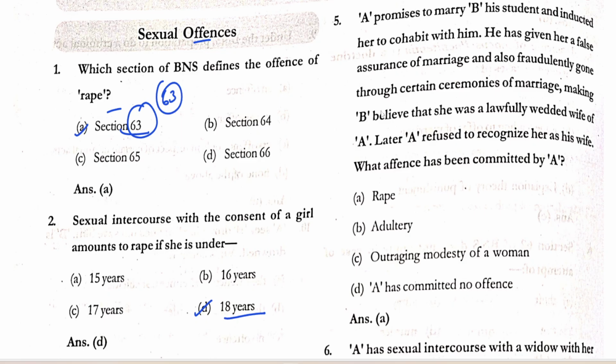A promises to marry B, his student, and induced her to cohabit with him. He has given her a false assurance of marriage and also fraudulently gone through certain ceremonies of marriage, making B believe that she was his lawfully wedded wife. Later, A refused to recognize her as his wife. What offence has been committed by A? Rape.